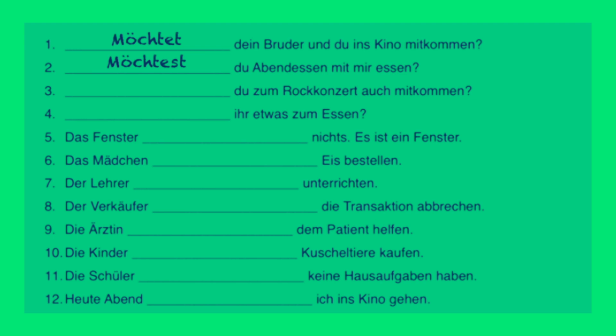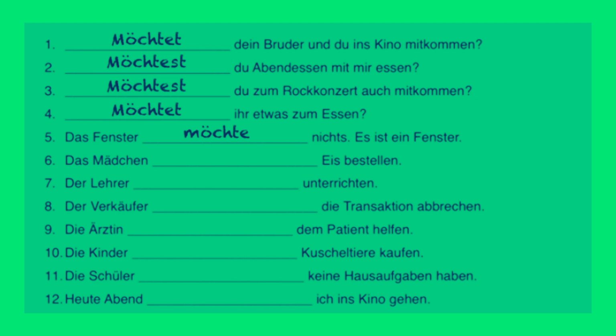Again, same thing for the next one where we have du after the blank, so we have to have here again, möchtest du zum Rockkonzert auch mitkommen? Would you like to go to the rock concert as well? The next one has ihr after the blank, which we assume is the subject here, so we would say, möchtet ihr etwas zum Essen? Would you like something to eat? Nummer 5. Das Fenster, something, nichts. Es ist ein Fenster. In this sentence, das Fenster is the subject, so we would say, das Fenster möchte nichts. The window would like nothing.